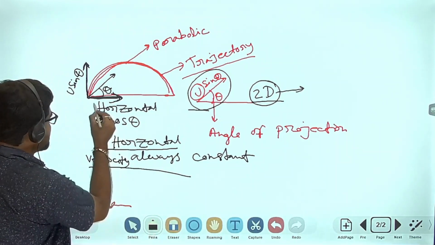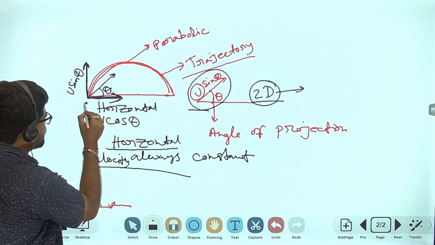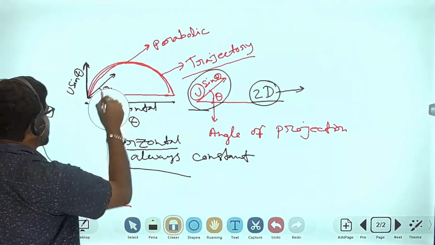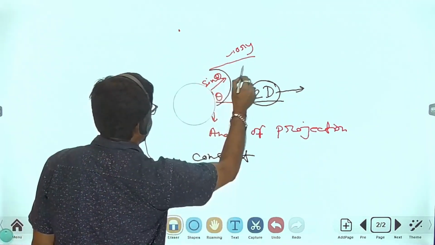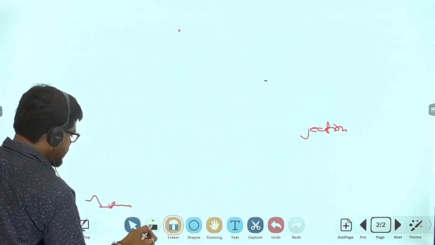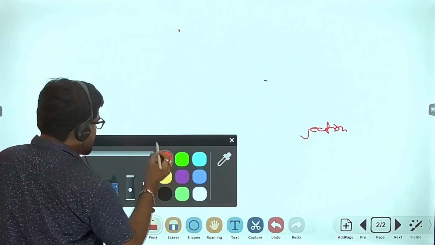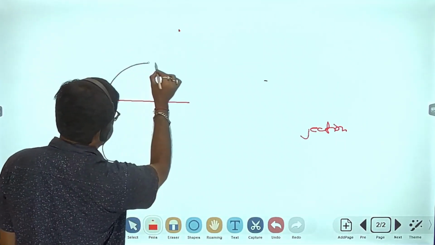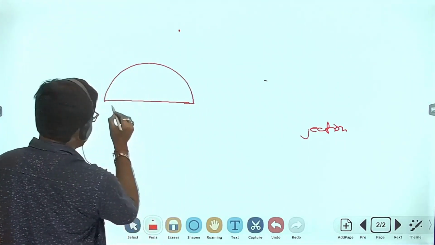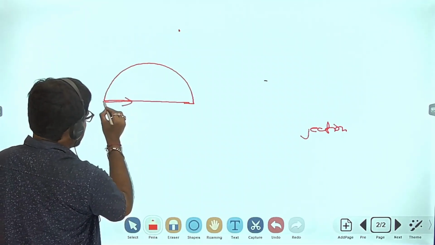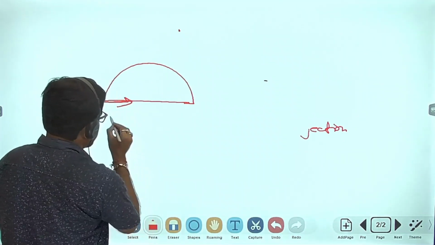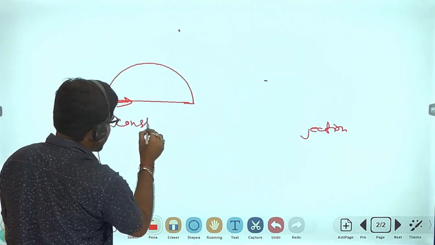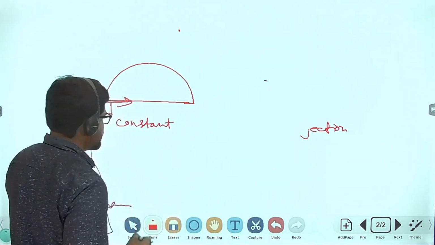Horizontal velocity means the object shifts from this point to this point. Look at here, I'm drawing once again. When the object follows this path, the horizontal velocity is constant. That means the velocity does not change.